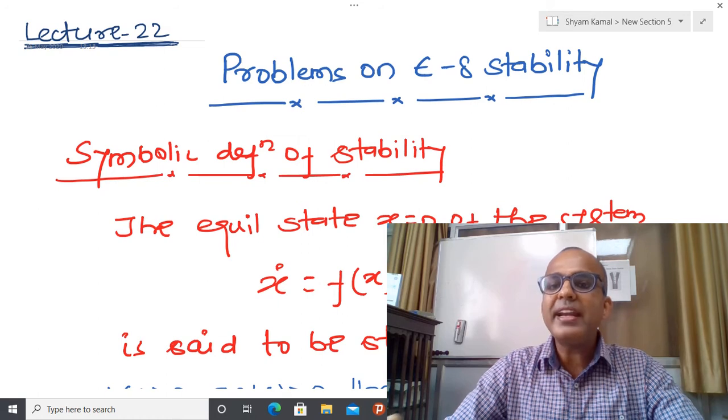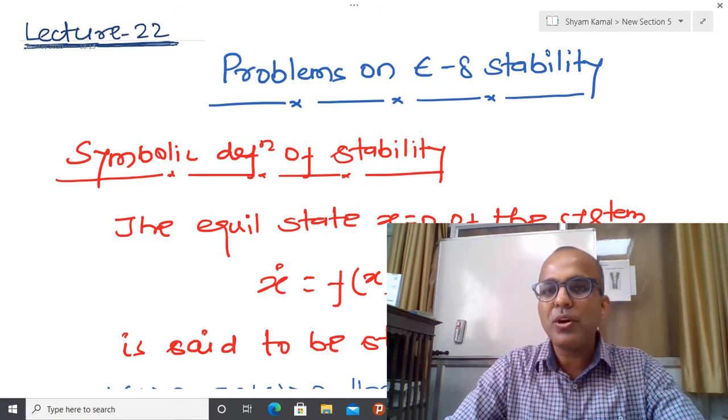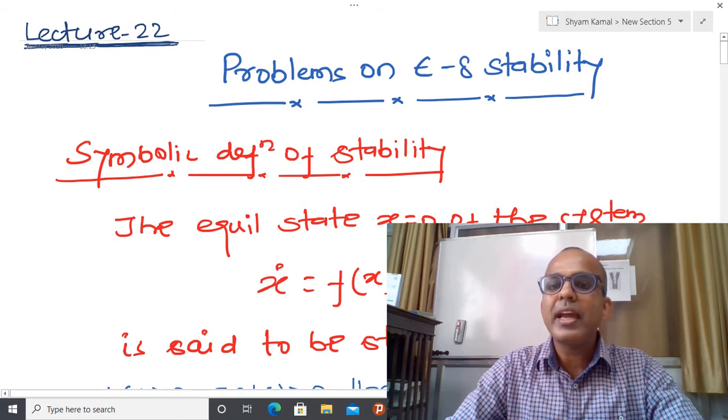You might have seen that whenever I talk about two balls, first I tell that I will select the output ball, and corresponding to the output ball there exists some kind of input ball. Here we have seen that the input is nothing but the initial condition and the output is nothing but the future trajectory. So epsilon and delta are related to the initial condition and future trajectory.